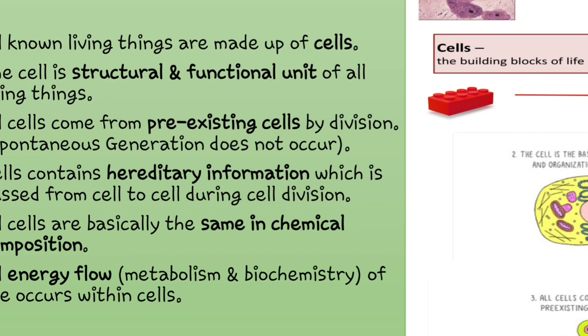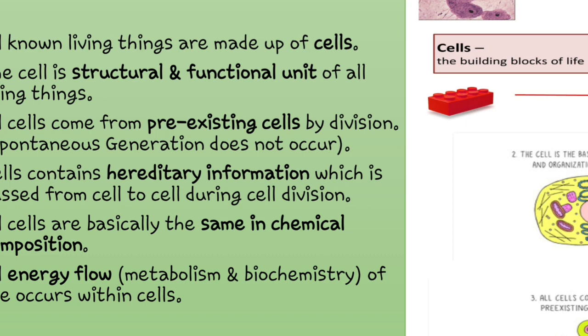This was the fourth conclusion modern cell theory gave us. Our cell contains hereditary information, which is also called DNA, deoxyribonucleic acid, because all the information about us is stored in the DNA, which is passed from one generation to another.